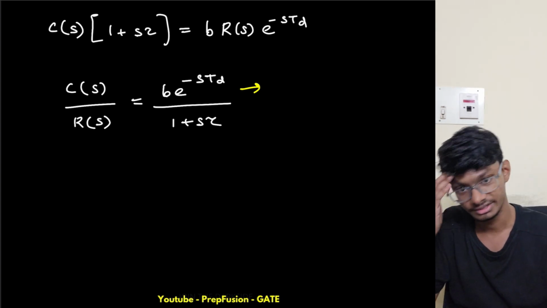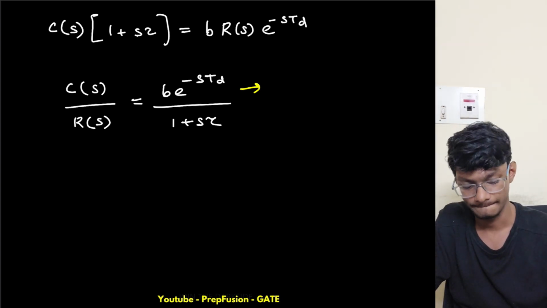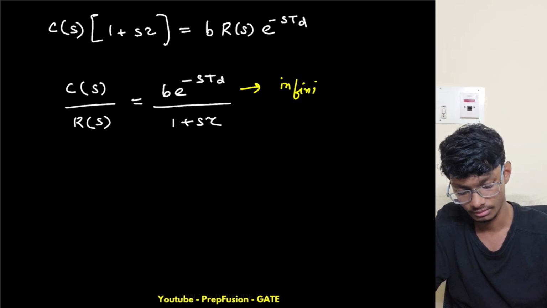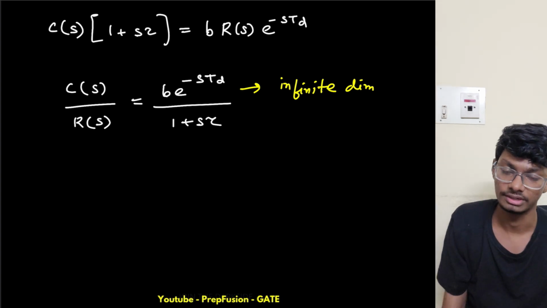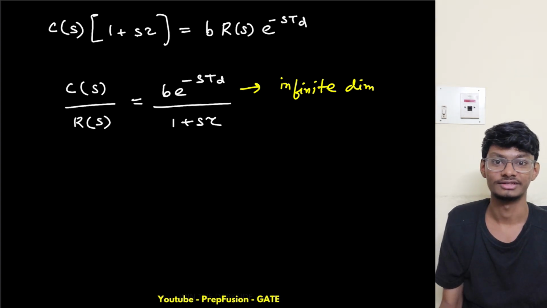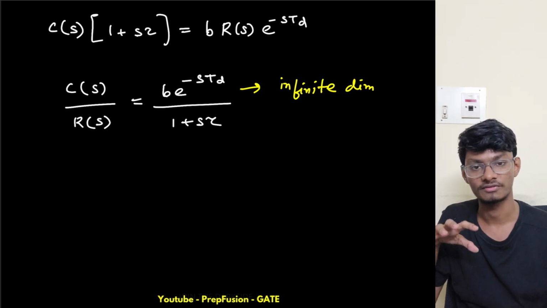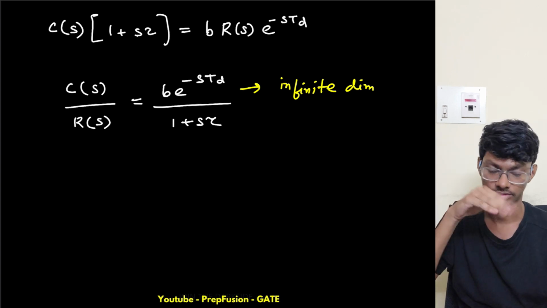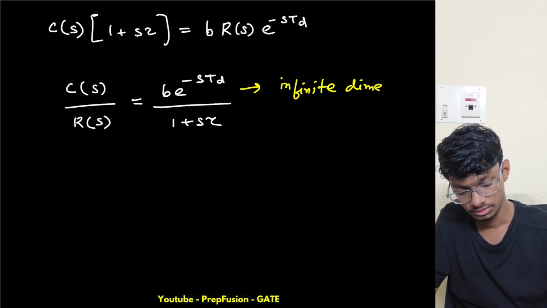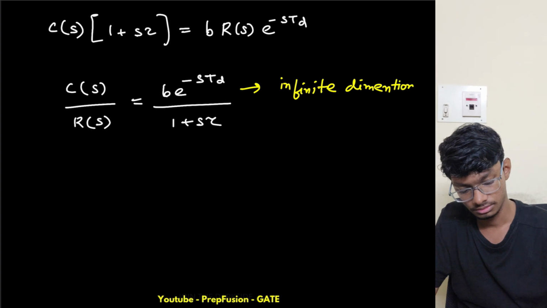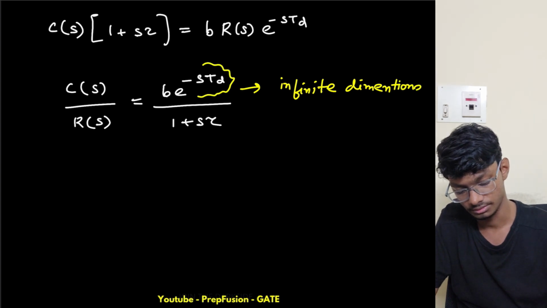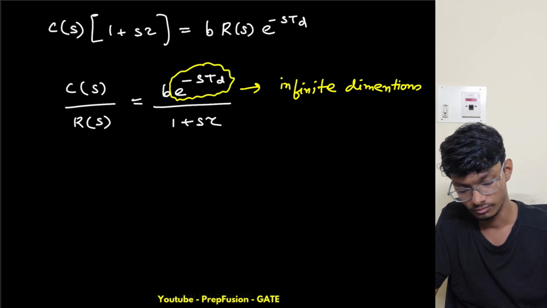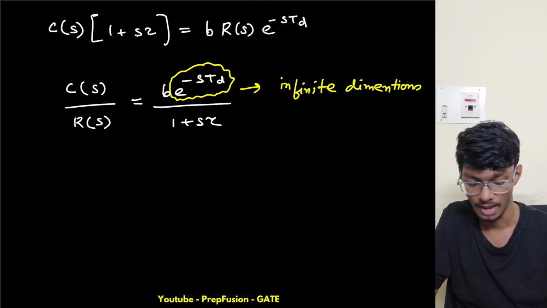Obviously we can't solve this in control systems. Also, you see that we have more zeros than poles, so that is also a problem. For a proper transfer function, the number of zeros should be less than the number of poles, right? For this exponential, now what we do, we use the Pade approximation.